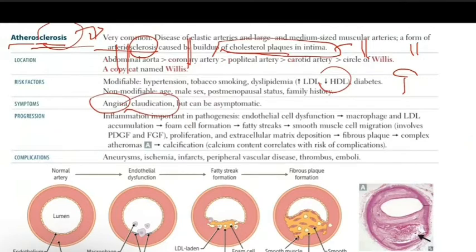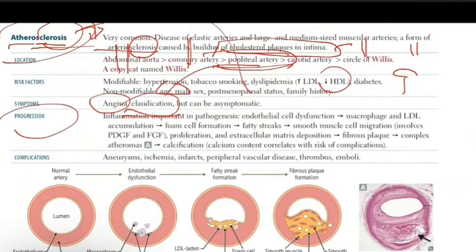If the popliteal artery is affected, it will affect the lower limbs and cause claudication. Now also, atherosclerosis could be asymptomatic, with no symptoms.